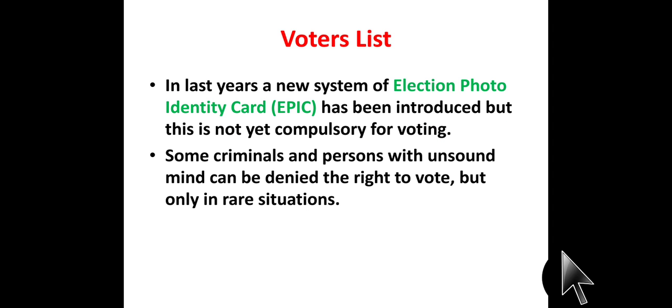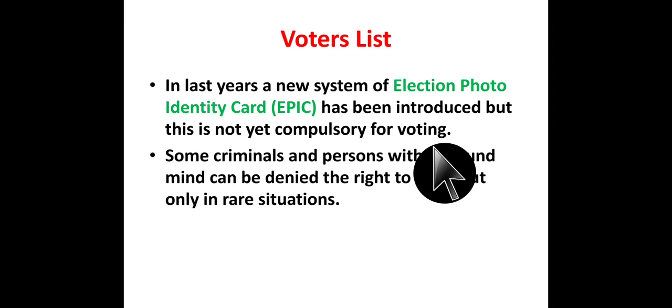In the last year, a new system of Elections Photo Identity Card, EPIC, has been introduced, but this is not yet compulsory for voting. The Election Commission introduced a new voter card, the Elections Photo Identity Card, but it was not compulsory for voting.